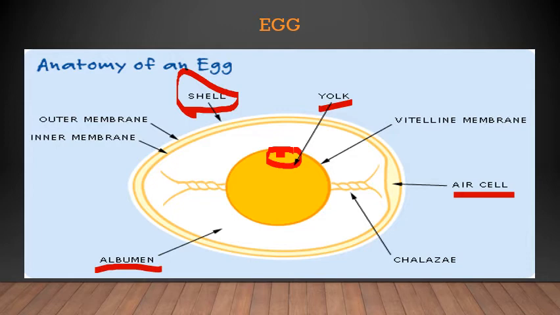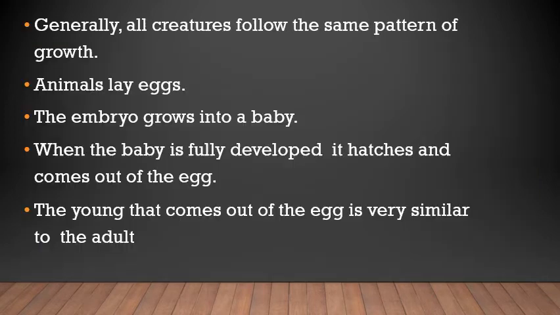So, these are the important layers of an egg that you need to remember. That is, it has an outer covering, the shell. The shell is made of an outer membrane and an inner membrane. Then inside the shell is the albumin. Albumin is the jelly structure. And then the yolk and the embryo. Yolk is the food for the embryo. These are the major important parts, the layers of an egg.